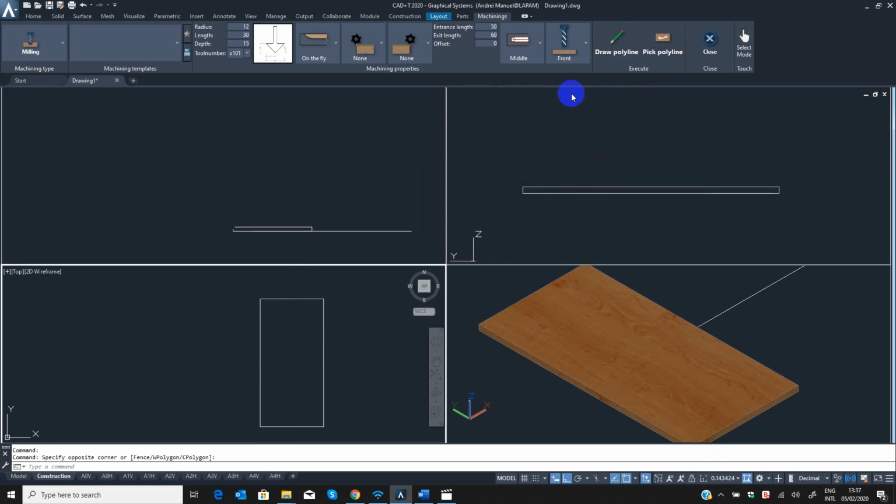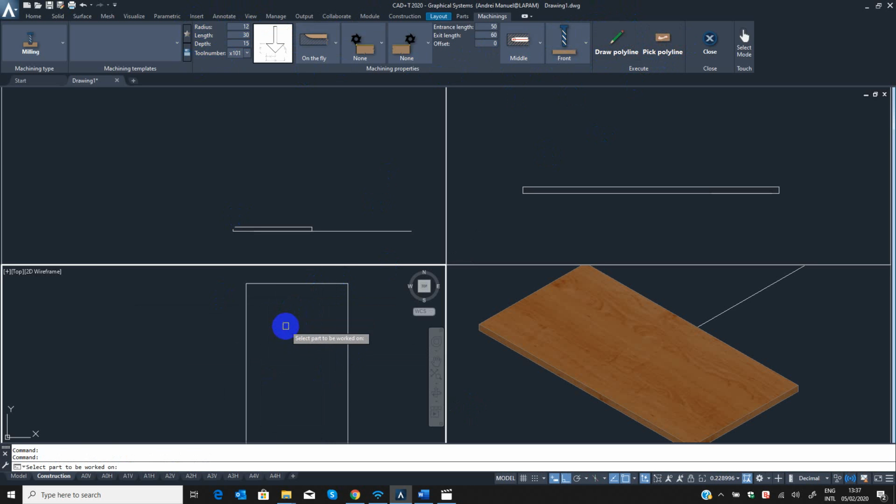Here, if you draw a polyline, or if you already have a polyline shape here, you have to use this pick polyline. So let's say I want to draw. Let's keep the specification here and draw a polyline. Now, check this command at the bottom part of your window. Select part to be worked on. Okay, it's asking to select the part to be worked on. Normally, this is the part I want to work on, and now specify the starting point.